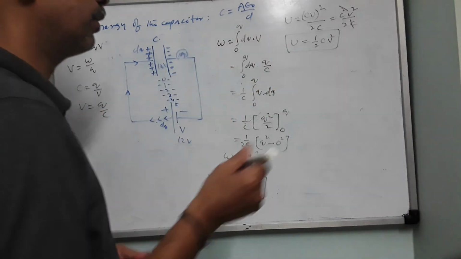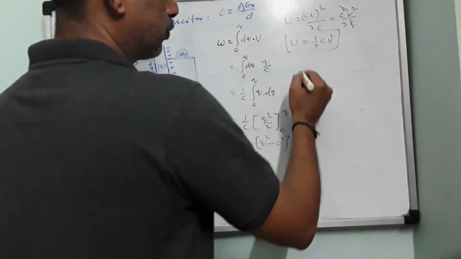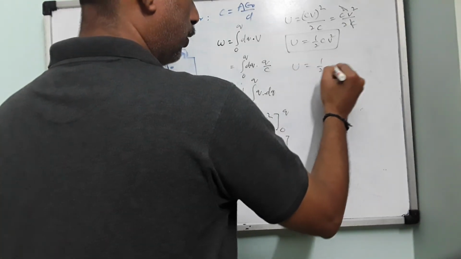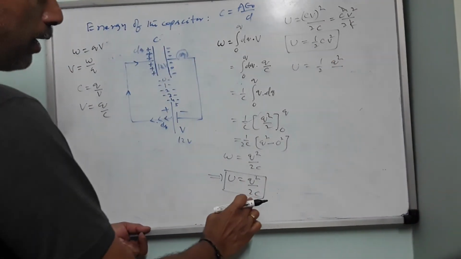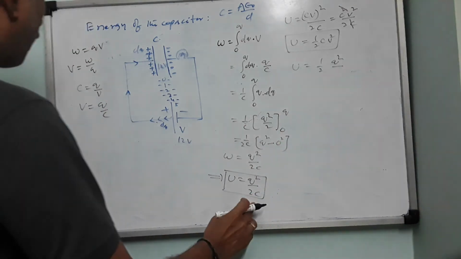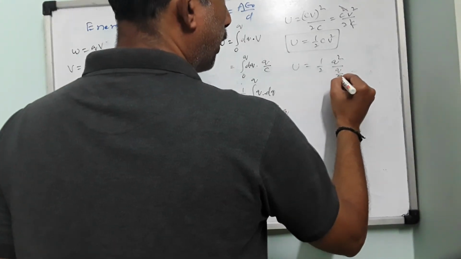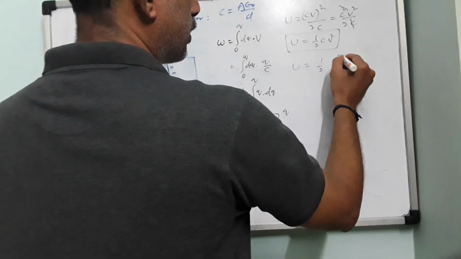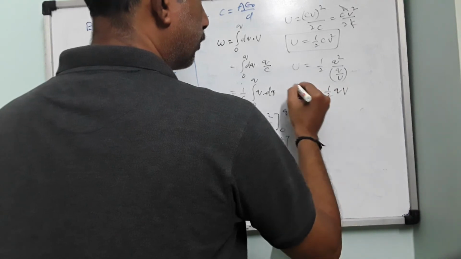You can also convert this, now that you converted Q, try to convert C. So U equals 1 by 2 into Q square by C, using this equation, where C is nothing but Q by V. So this is Q divided by V. So this Q and the square will cancel, and you will get half Q into V.